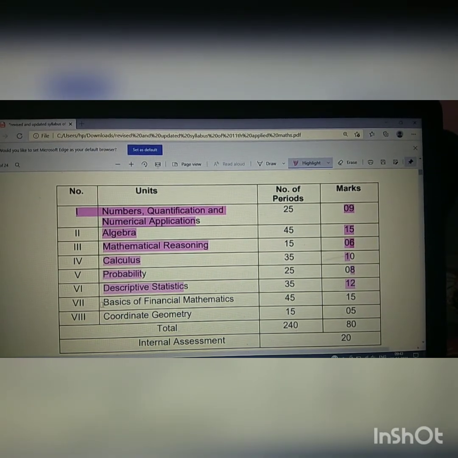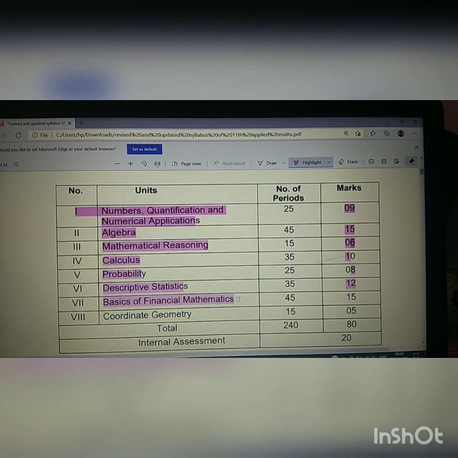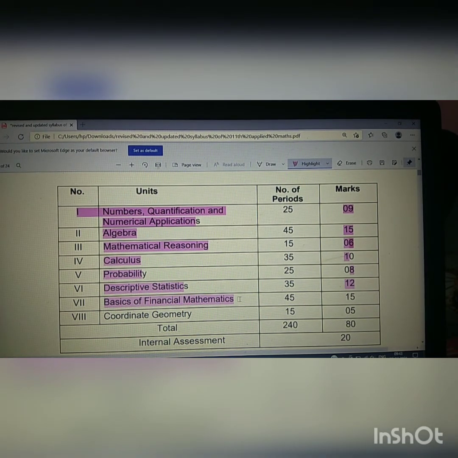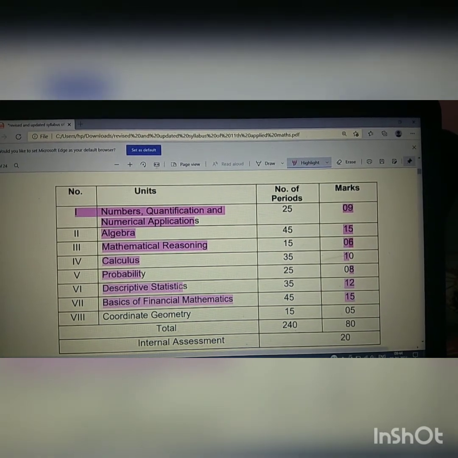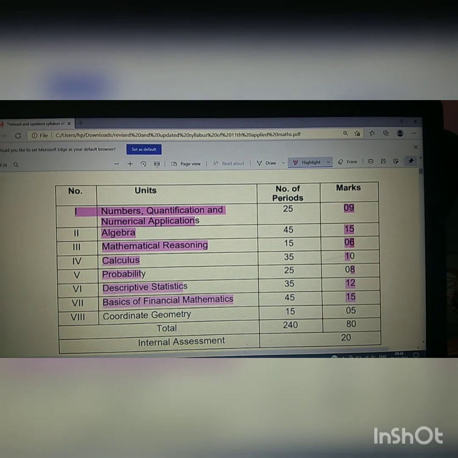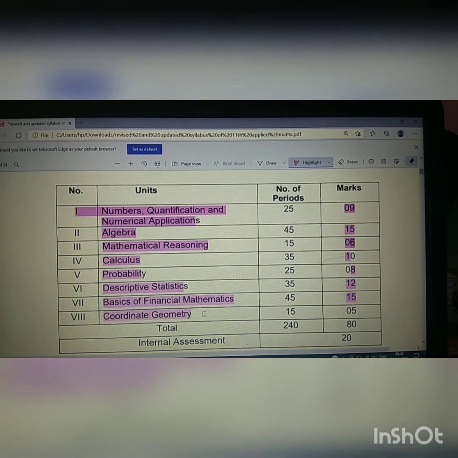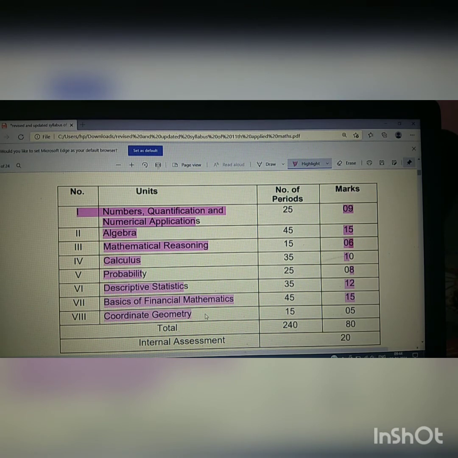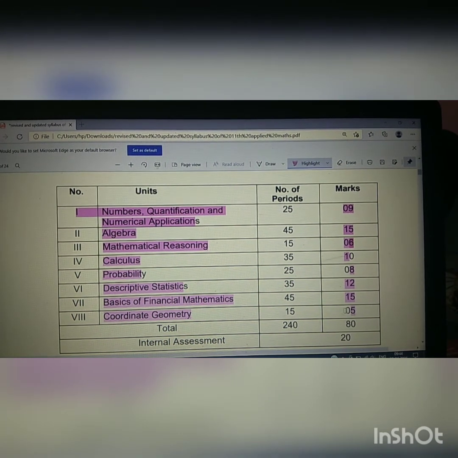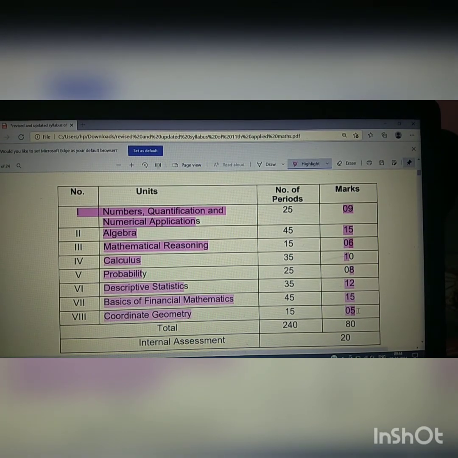Then basics of financial mathematics, which is the main fundamental of applied mathematics, because here the students are taught how to use mathematics in the field of business and finance. This is going to give you 15 marks. Then coordinate geometry is there. Coordinate geometry you have also studied in class 10th. An advanced branch of coordinate geometry you have to study in applied mathematics, which is going to give you 5 marks. Okay, so this is the chapter wise distribution of marks and the syllabus.